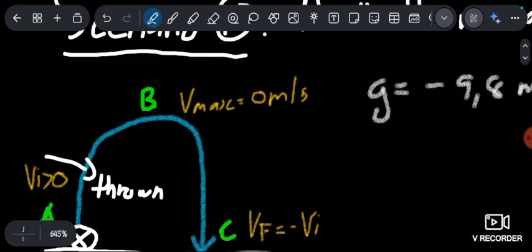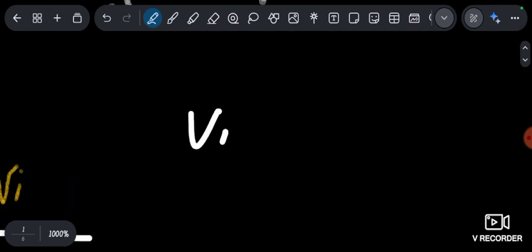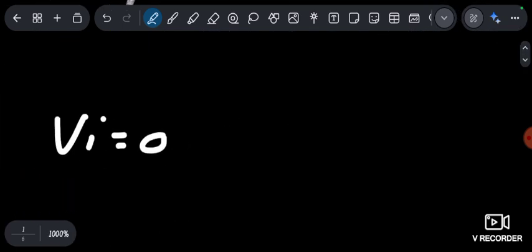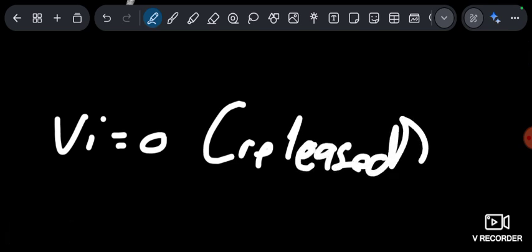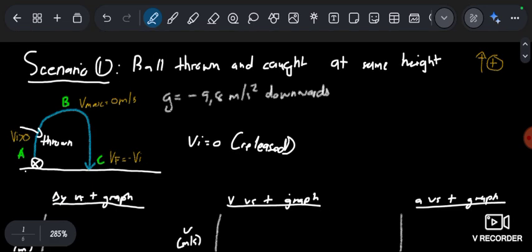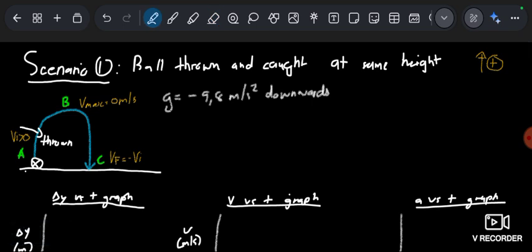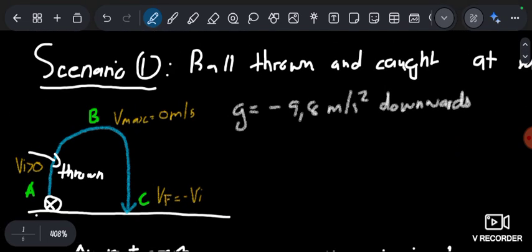The ball has V initial equal to 0 only if it was released. If there was no force exerted to give the ball motion, then we can say that object is not a projectile, but it was released, right? It's in free fall. Now you see something very interesting.